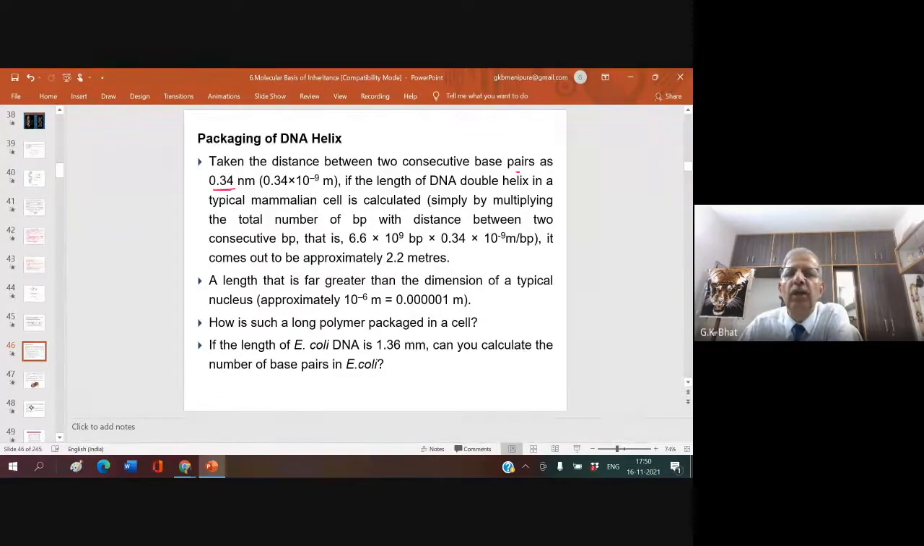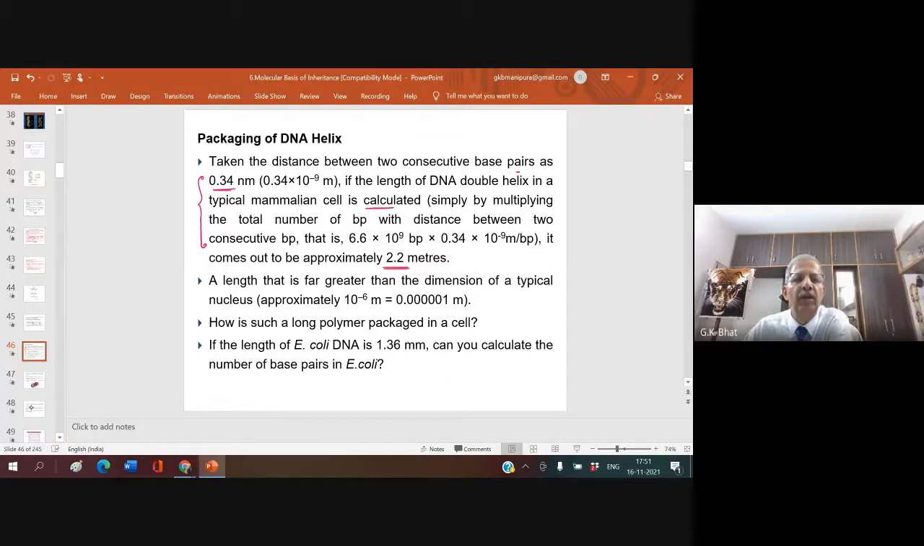If the length of the DNA double helix in a typical mammalian cell is calculated simply by multiplying the total number of base pairs with the distance between two consecutive base pairs, that is 6.6 × 10^9 base pairs × 0.34 × 10^-9 m per base pair, it comes to approximately 2.2 meters. So please remember this, how it is calculated.